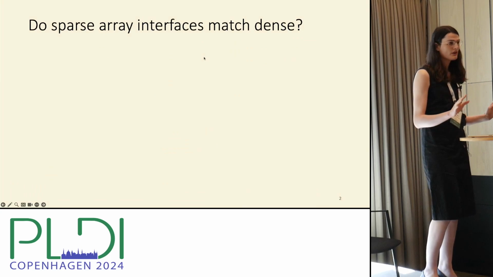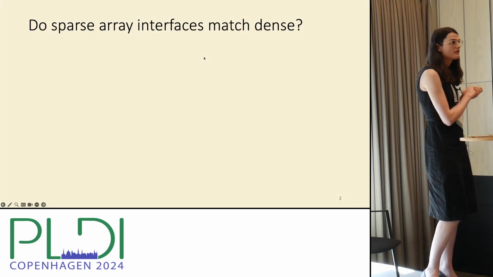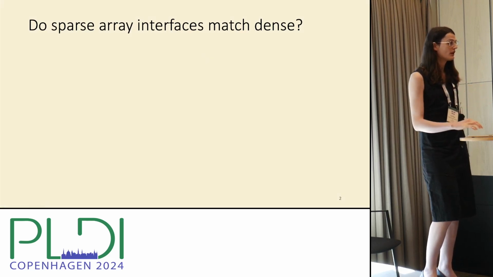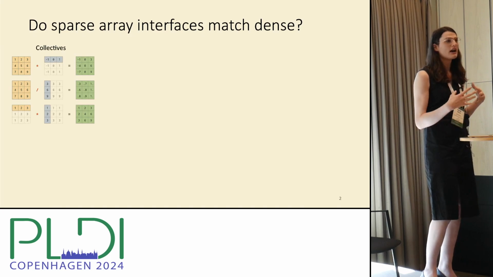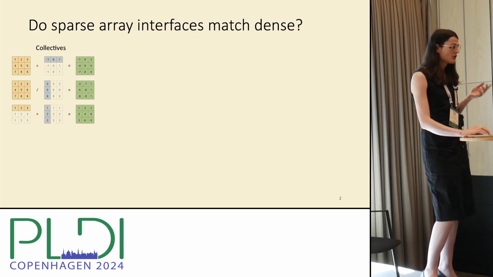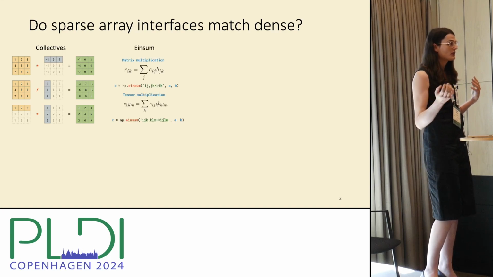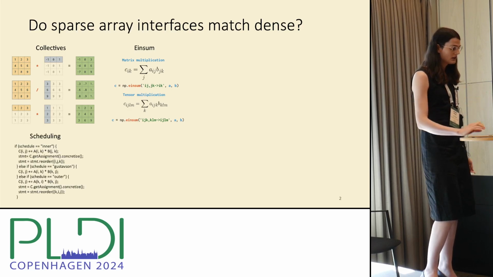So we'll start with a question. Do sparse array interfaces match the interfaces that we have in the dense world? Another way to think of this slide is, how should we be programming with sparse arrays? If we can write all these compilers, what's the right interface to say what we want to do? So we, of course, have collectives, right? The NumPy style stuff. And we have einsums. That's another way we can say how to compute with sparse arrays.